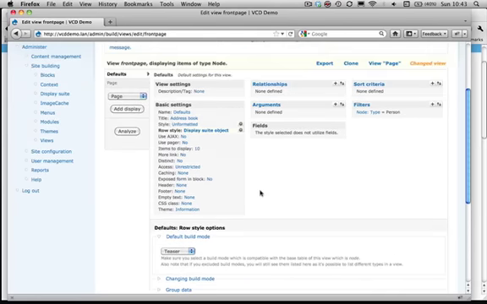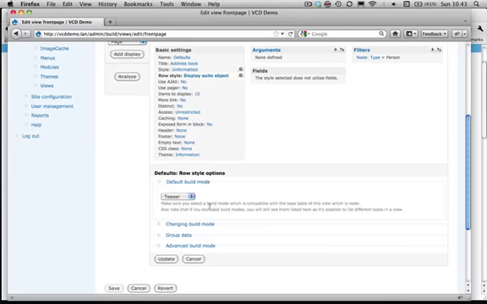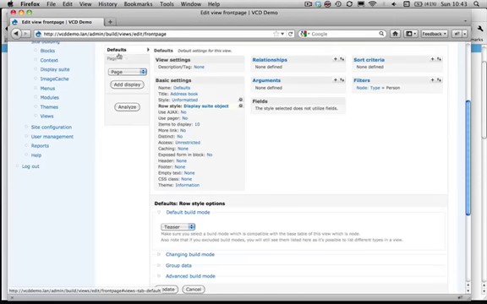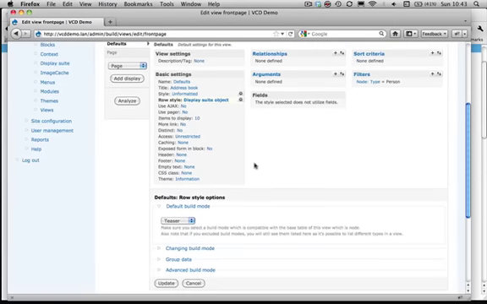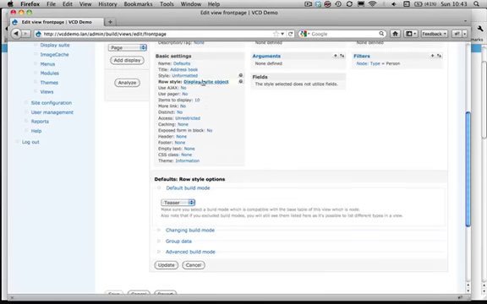The gist of this row style is that you can set one build mode for this view, or for this display variant of a view, and that it will always show the objects listed within your view using this build mode.